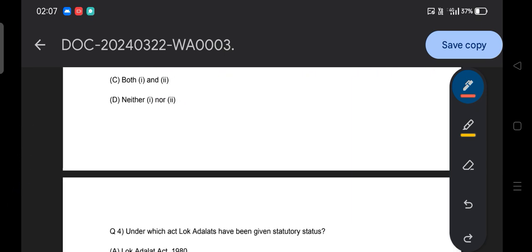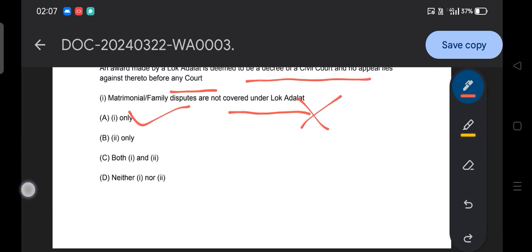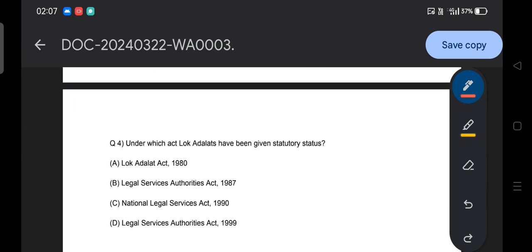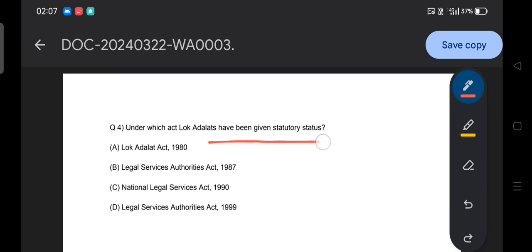Then moving to the next question, here we have to understand what Lok Adalat is and its jurisdiction, that is, which matters come under Lok Adalat and which do not. You have to remember that from here. Then moving to the next: under which act has Lok Adalat been given statutory status? Option A, Lok Adalat Act 1980s. B, Legal Services Authorities Act 1987. C, National Legal Service Act 1990. D, Legal Services Authority Act 1990. So what is the answer? The Legal Services Authorities Act 1987 provides legal status. So option B is our answer.